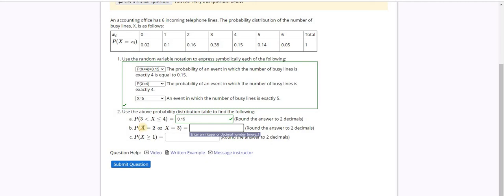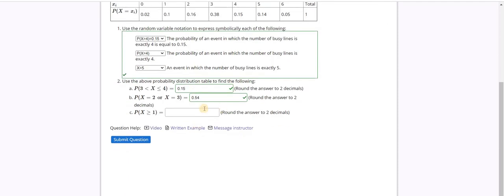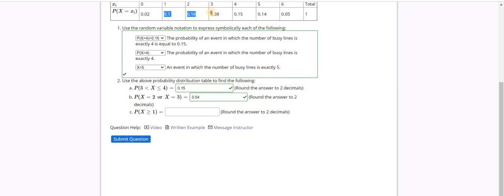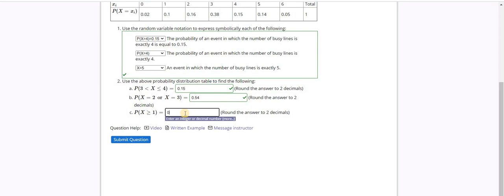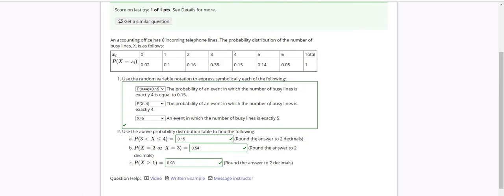So here, what is the probability that X is equal to 2 or X is equal to 3? That is adding the probability of 2 plus the probability of 3, which is equal to 0.54. And the last one, what is the probability that X is greater than 1? That is everything above 1, excluding 1. That means we're going to add all of these probabilities together. Or you could say it's 1 minus the one that we didn't add, which is 0.02. That gives us 0.98.